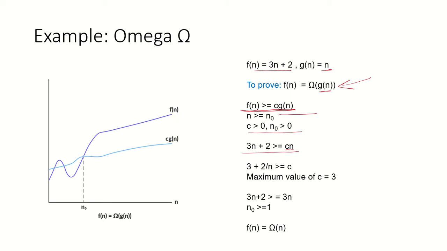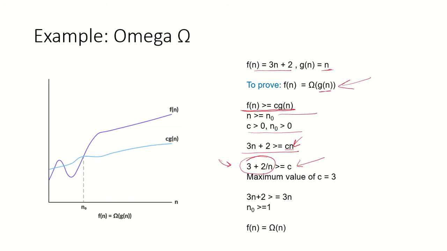So 3n plus 2 has to be greater than or equal to c·g(n), and g(n) is n. Dividing both sides by n, we have 3 plus 2 divided by n is greater than or equal to c. That means c has to be less than whatever is the minimum value that can happen on the left hand side.